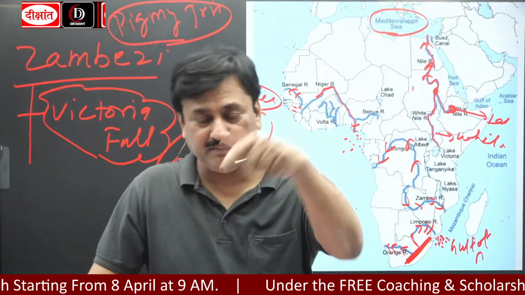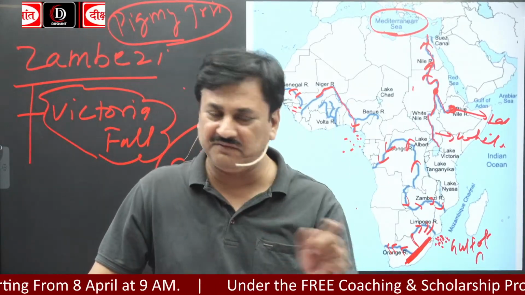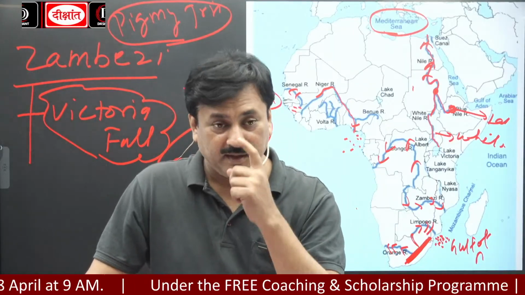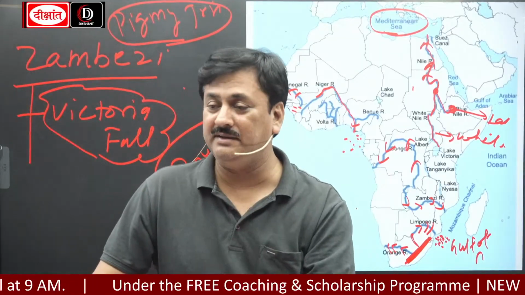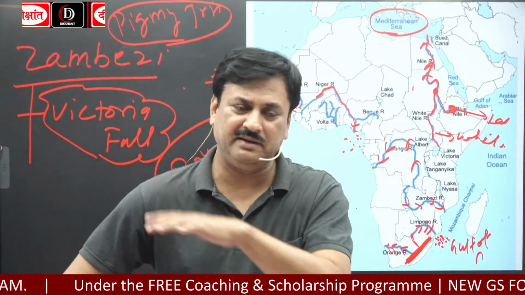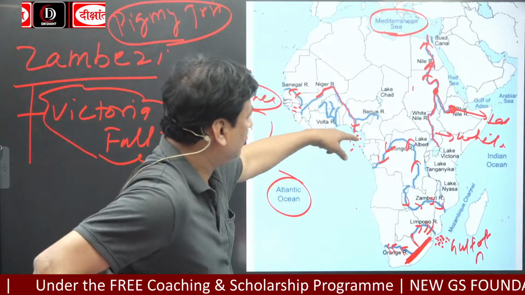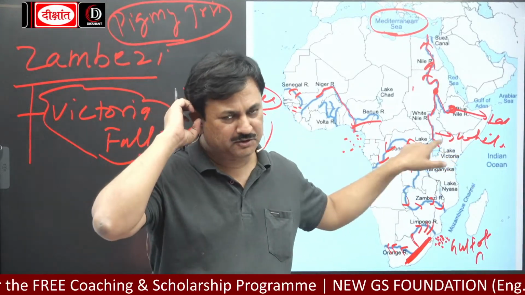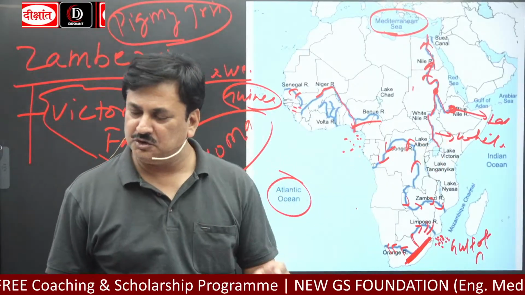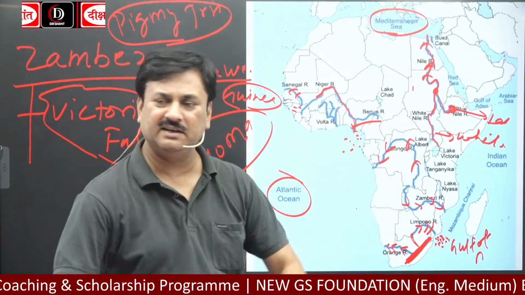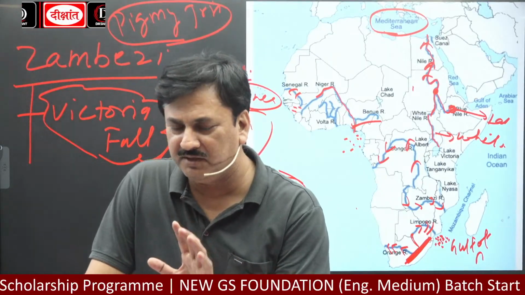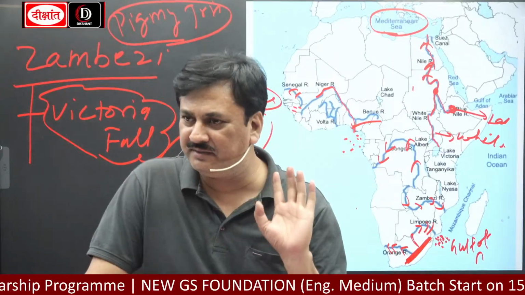Then they entered. After then, two things are very important. First of all, the African continent receives plenty of rainfall in the deep part, and this part also receives plenty of rainfall. So because of that, this region is the best place for the birth of mosquitoes. तो पहले उन्होंने mosquito का दवा खोजा.